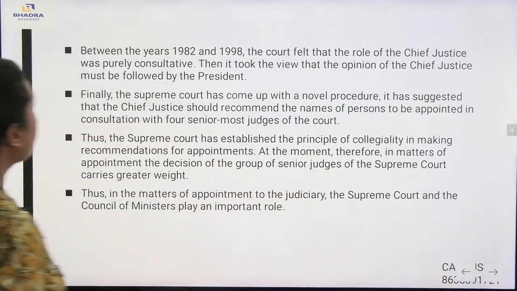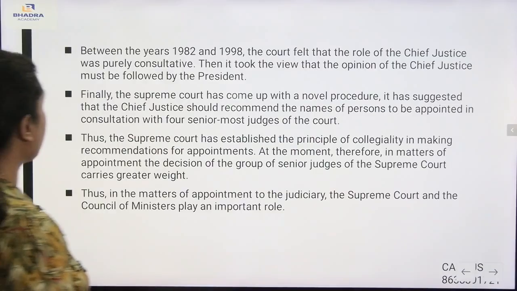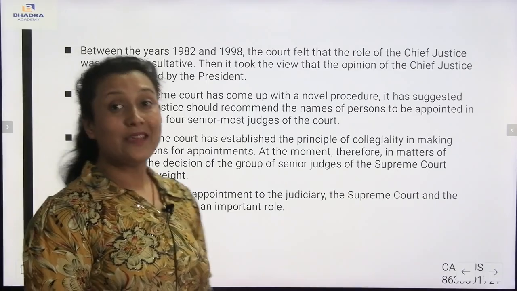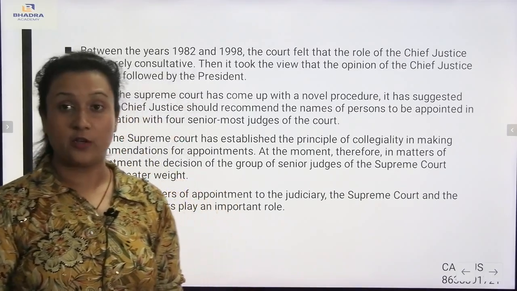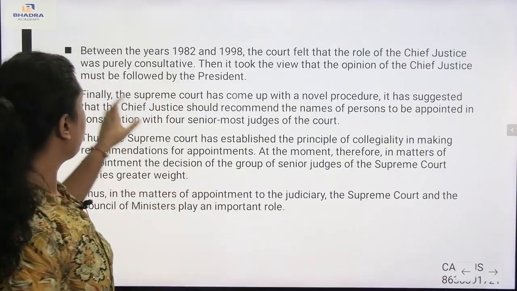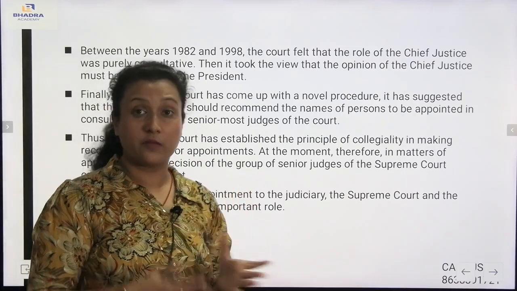Between the years 1982 and 1998, the court felt that the role of the Chief Justice was purely consultative, but it took the view that the opinion of the Chief Justice must be followed by the President. Very, very important. During that time, the Chief Justice was quite independent, and it was purely consultative. They used to consult.